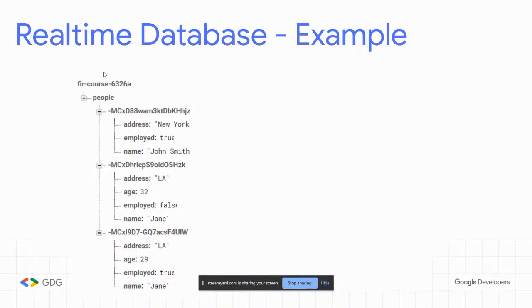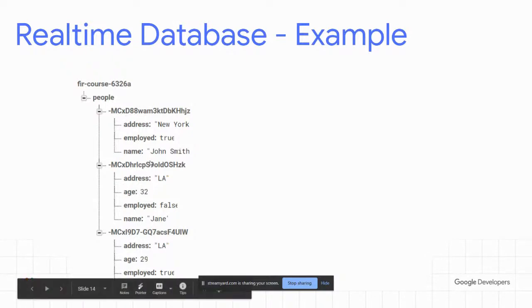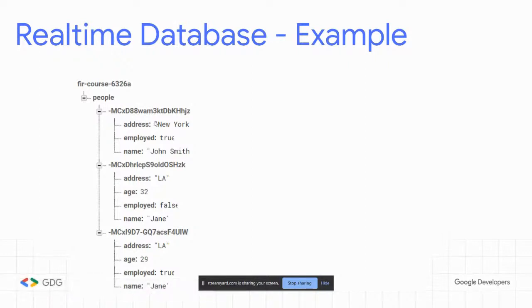I have a root node and I have a child. So the root node is the name of my Firebase project. Then the child people, for example, and each one of these guys, so there are three of them, is a data point. It is one document, one, you could say, row in a table, for example. So now I have this guy, John Smith. He's employed and his address is in New York. I have Jane. She's not employed. Her age is 32 and her address is in LA.